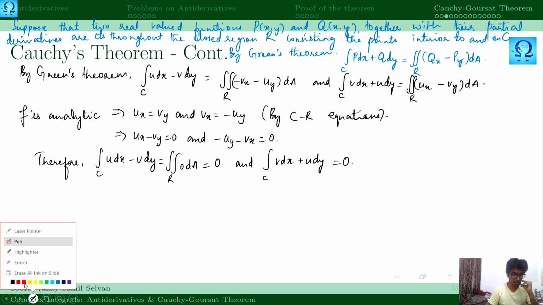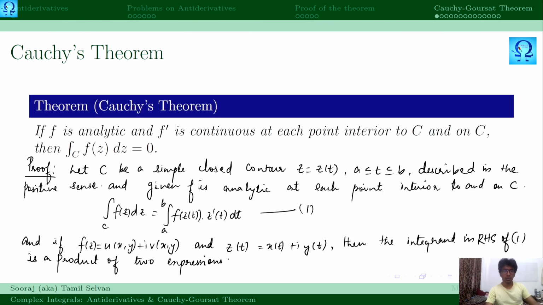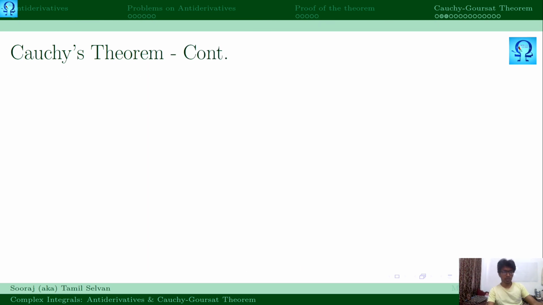Okay, as a conclusion, what we get is the integral over C of f of z dz is 0 plus iota times 0, which happens to be 0. So finally, this quantity is equal to 0. This is what we intended to prove in the statement of Cauchy's theorem, right?